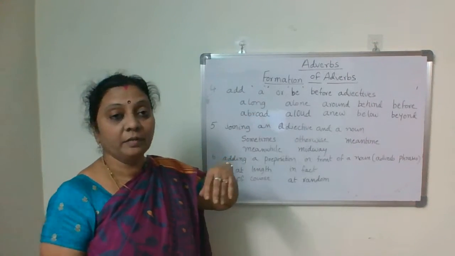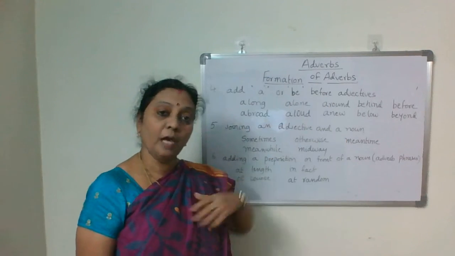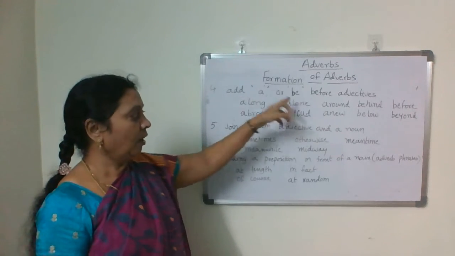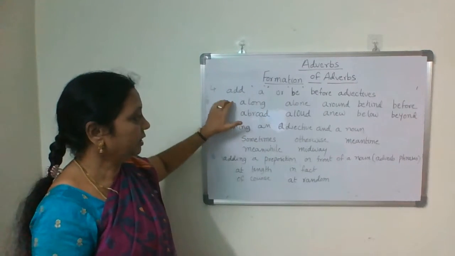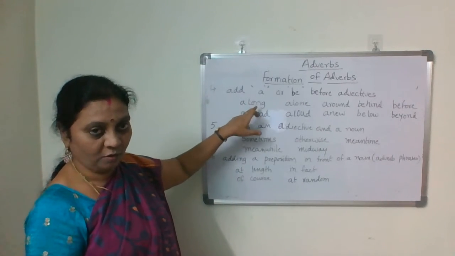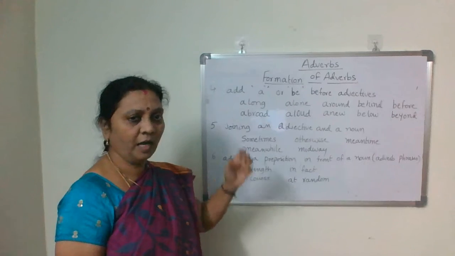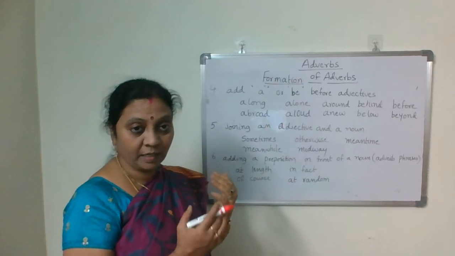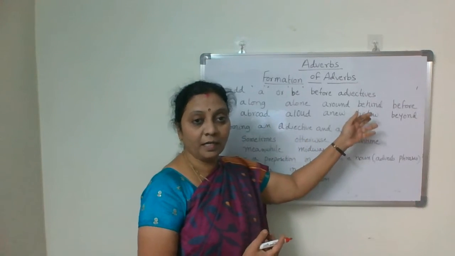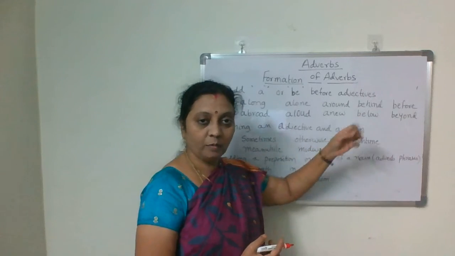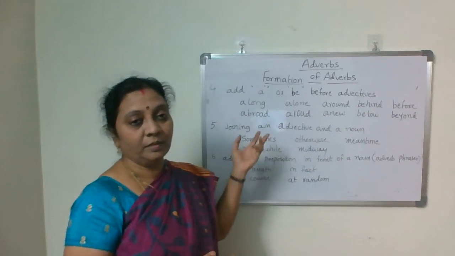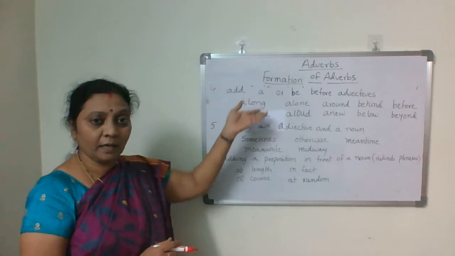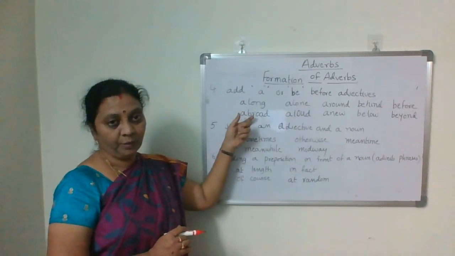Next formation, add a or be before adjectives. If you prefix a or be before adjectives, how do you get the words? A plus long, along. Broad, abroad. Alone, aloud, loud plus a, round plus a, around, anew, behind, be plus hind, below, before, beyond. All these are adverbs. So by adding a or be before adjectives, you get these adverbs.